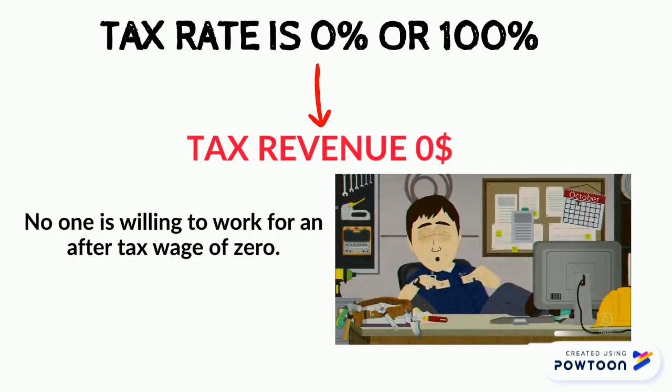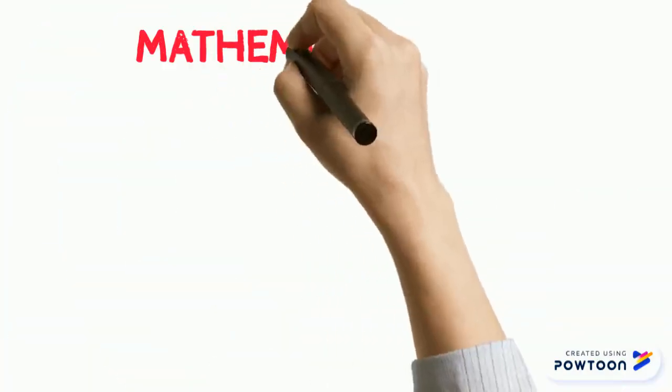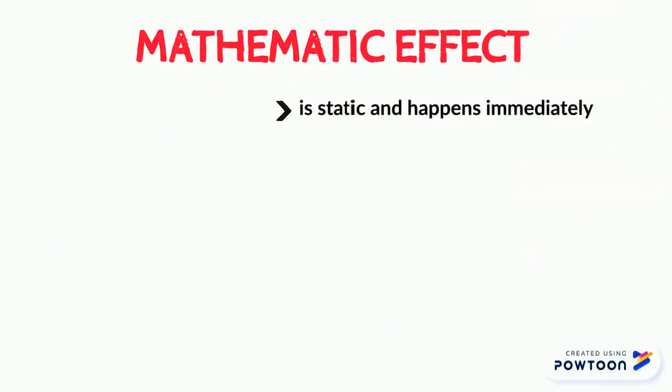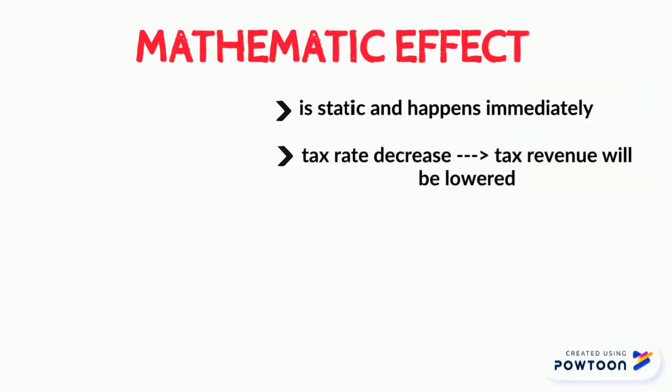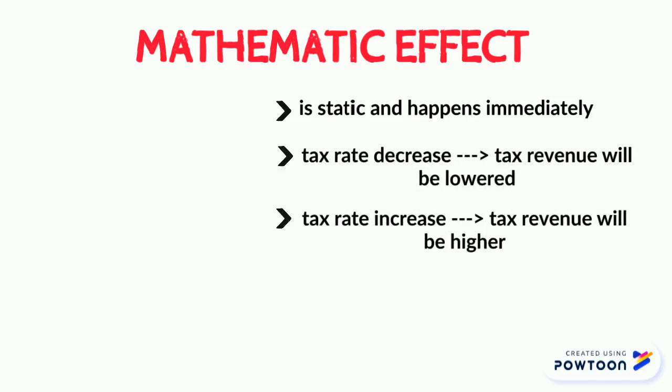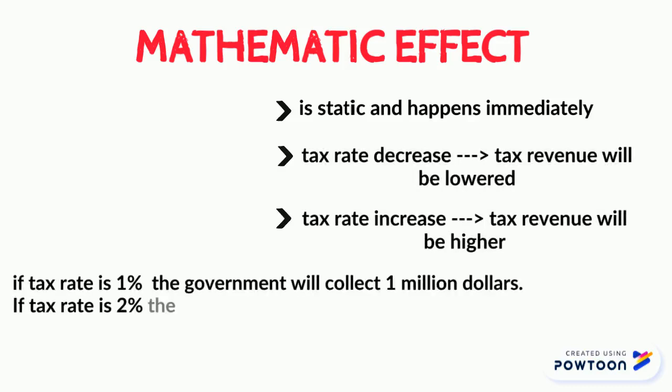This is because the Laffer curve on the left has an arithmetic effect. The mathematical effect is static and happens immediately. This means that if the rates are decreased, the tax revenue will be lowered and vice versa.